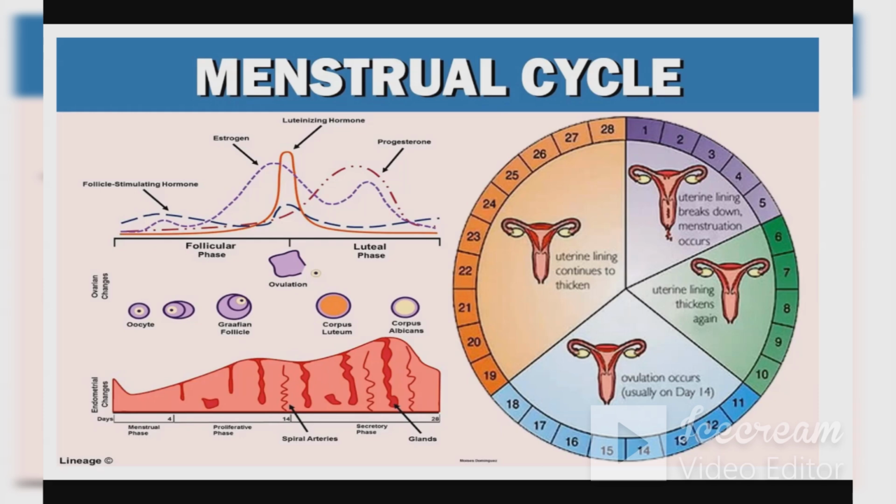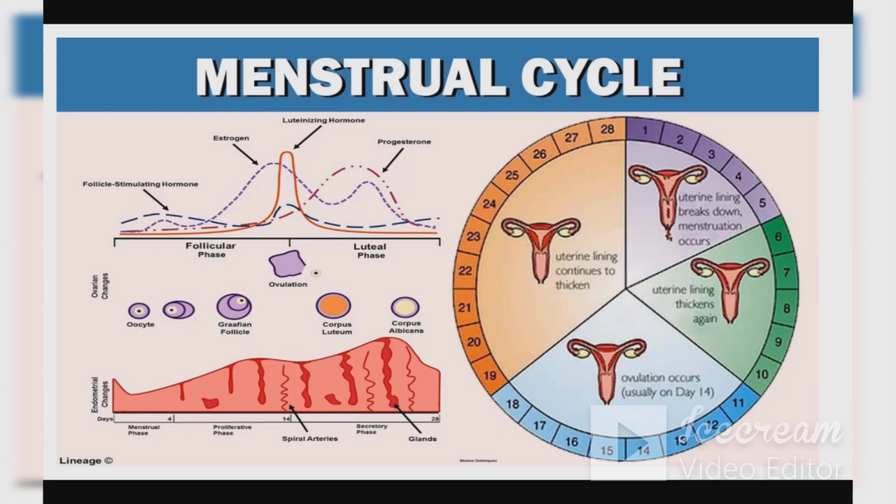So during those times, what happens? During this phase, my uterus gets ready to receive the zygote or the fetus. Whereas when it does not receive the fetus, what happens? It breaks down and releases out along with some amount of blood.